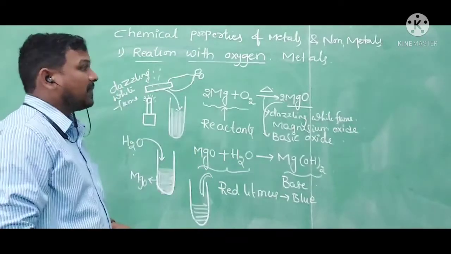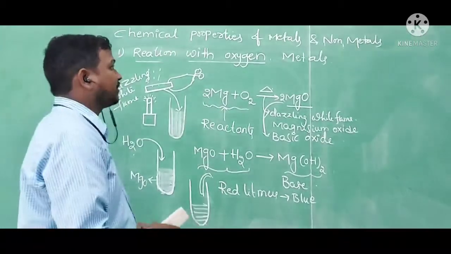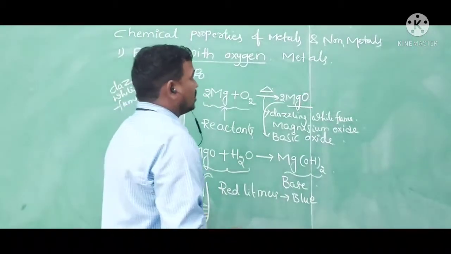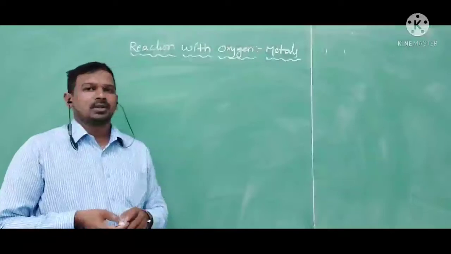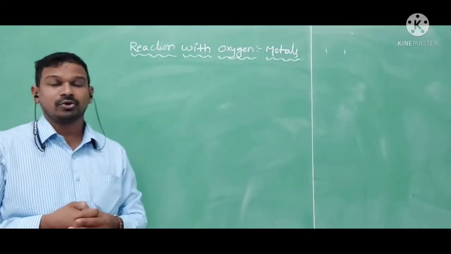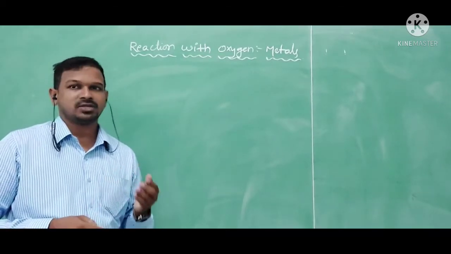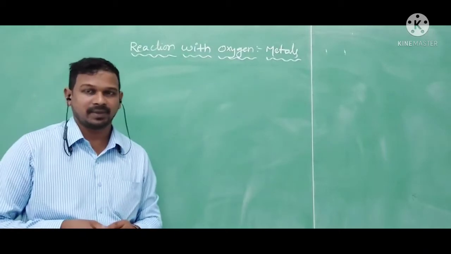Like this, many metals will react with the oxygen and produce metal oxides. So we proved how metals react with the oxygen to produce the metal oxides, and how they are basic in nature with the help of the litmus paper.